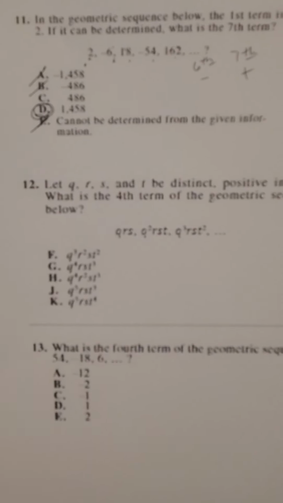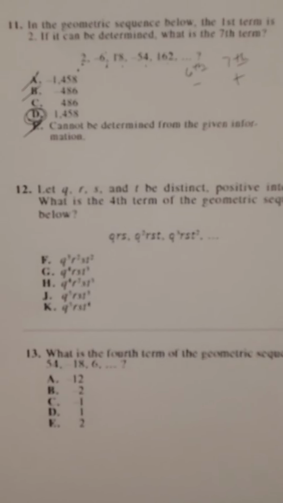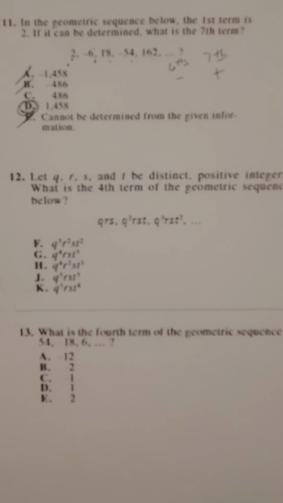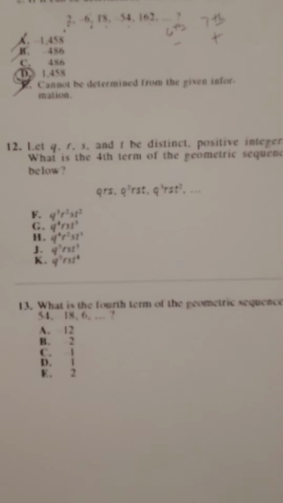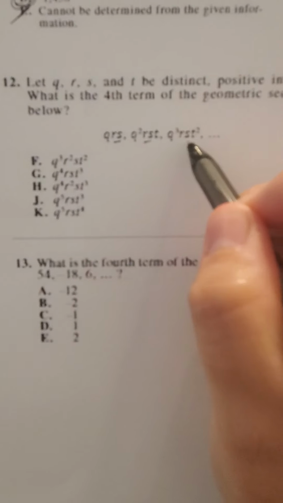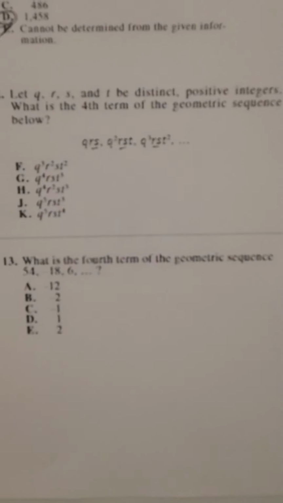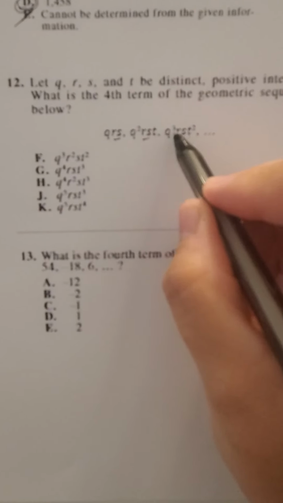Okay. All right, number 12. Let Q, R, S, and T be distinct positive integers. What is the 4th term of the geometric sequence below? Okay, so all you're doing is looking for the pattern. If I notice, RS stays the same all the way through, right? Nothing changes with RS. But then I start adding a T every time and a Q every time.